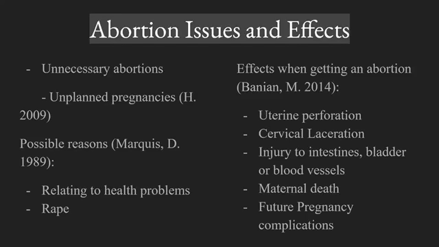What was also mentioned was that future pregnancies can have complications of loss or premature delivery due to abortion-related injuries to the cervix or uterus. So that's just a list of what can happen if you get an abortion.